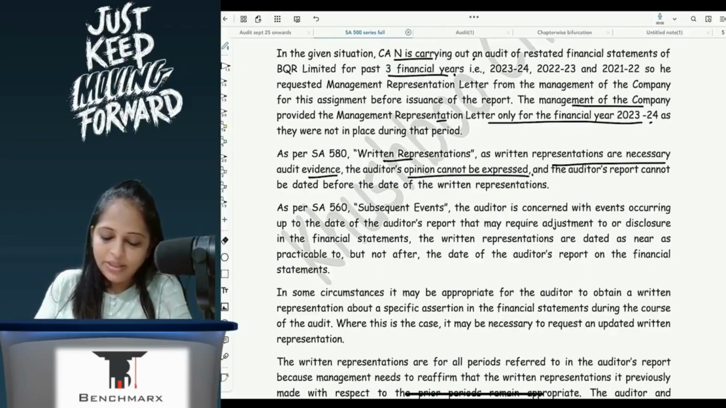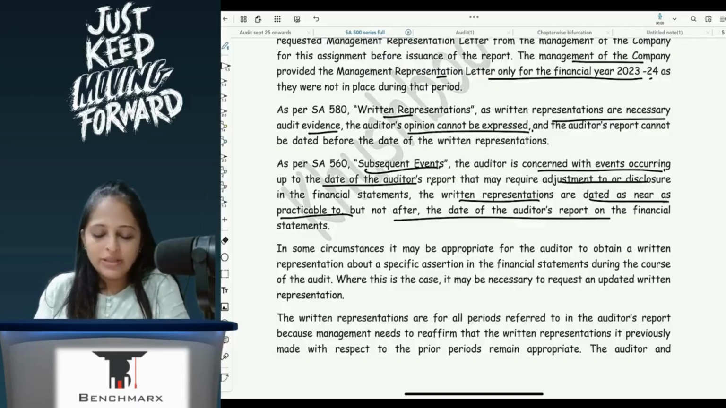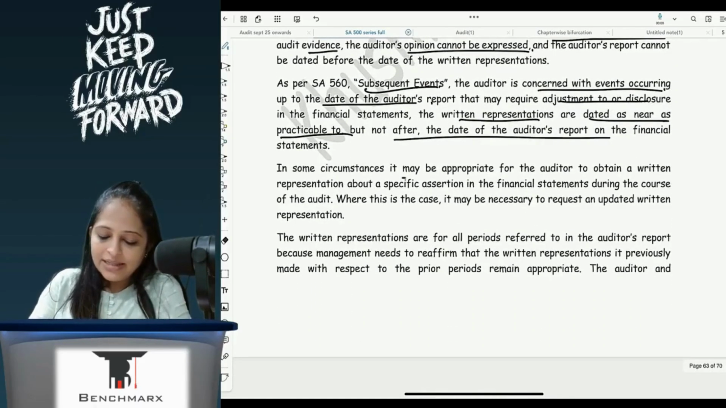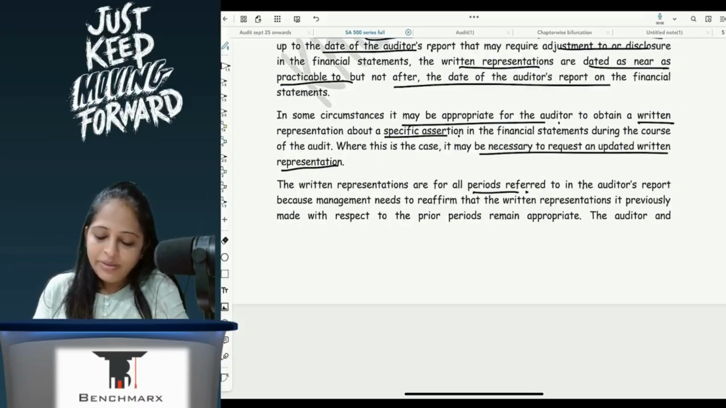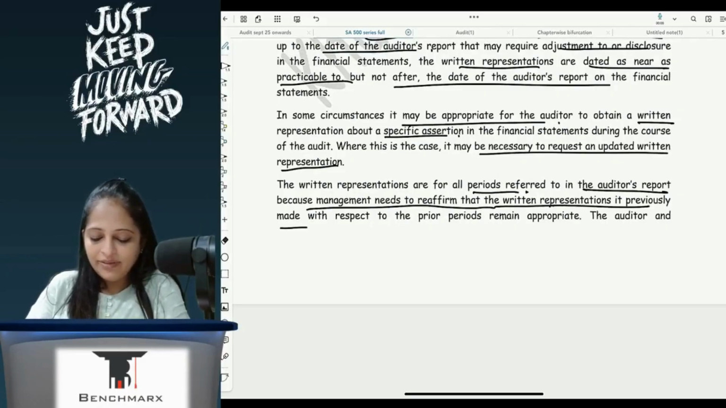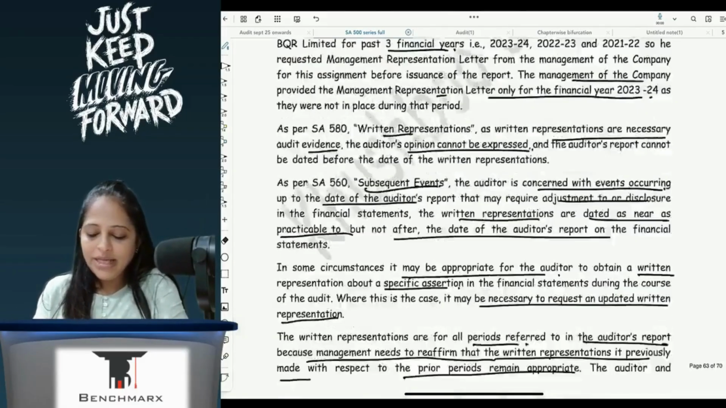Auditor cannot express an opinion without them. Subsequent events: the auditor is concerned with events occurring up to the date of the audit report that may require adjustment. Written representations are dated as near as practicable to, but not after, the date of the audit report. In some circumstances, it may be appropriate to obtain written representation about specific assertions in the FS during the course of the audit. Where this is the case, it may be necessary to request an updated written representation for all periods referred to in the audit report, because management needs to reaffirm that written representations previously made remain appropriate. So prior period का वापस से ले सकते हैं and management has to give.